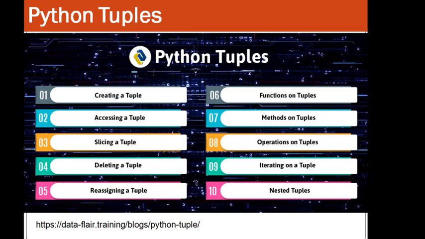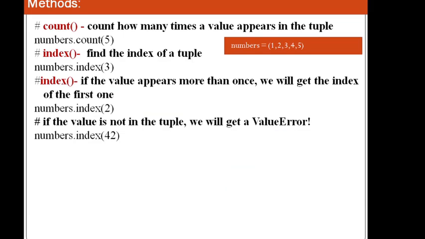Then we look at the methods on tuples. We can see count. There are only two methods, count and index. Count counts how many times a value is appearing in the tuple. So numbers.count(5): how many times the number 5 is coming in the elements of the tuple. We have already seen the same method in the list as well.